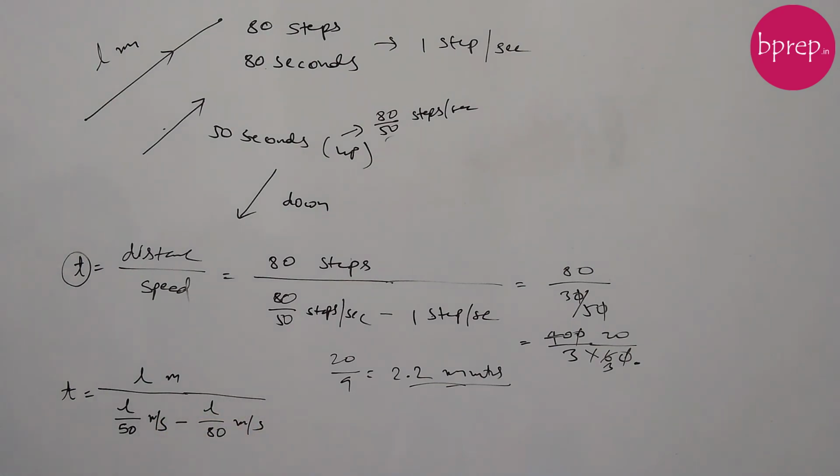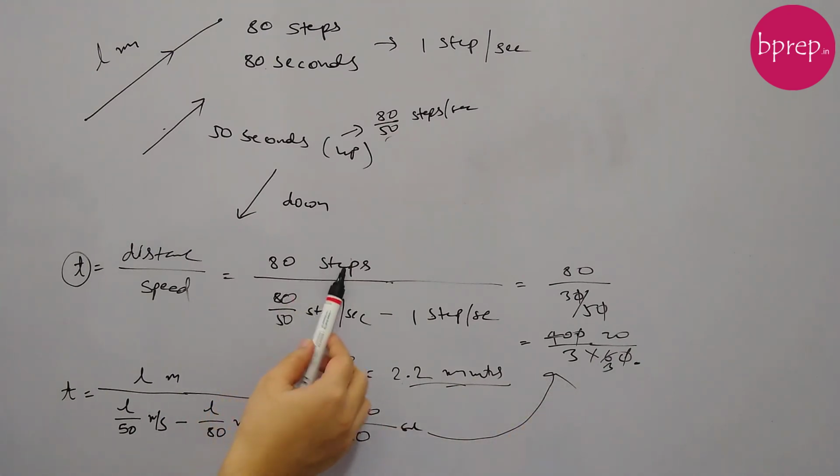Now if you solve this, L gets cancelled in the numerator and denominator, and taking the LCM of 80 and 50, which is 4000, we have 4000 by (80L minus 50L), which is 30L. So it is 4000 by 30 seconds. This is the same expression we got earlier, so the answer is the same. You can either assume steps or meters, it does not matter in this case.